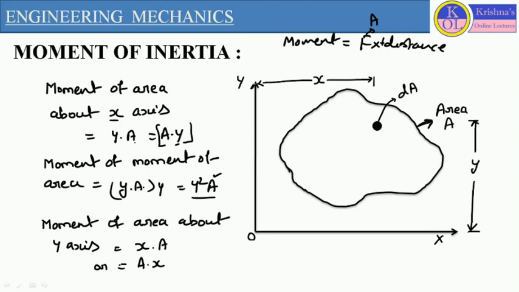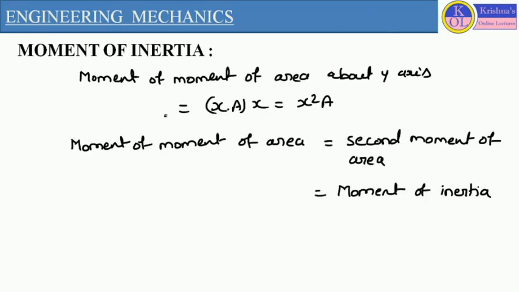Similarly, if we consider the reference axis as the y-axis for this total area, the moment of area will be x into A, or we can also write A into x, because the perpendicular distance we are considering is x. So the moment of inertia about the y-axis will be x into A into perpendicular distance. It will be x square A.